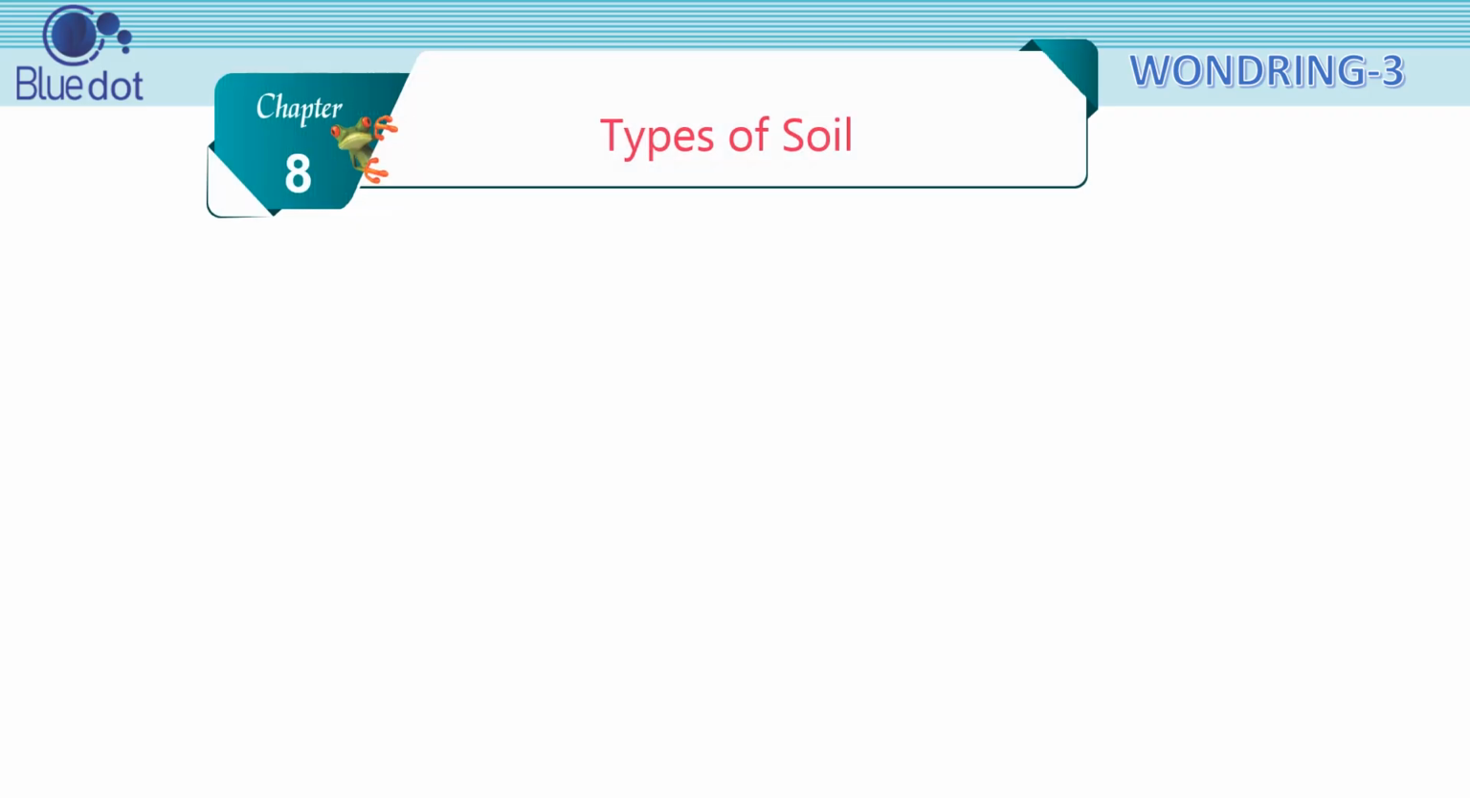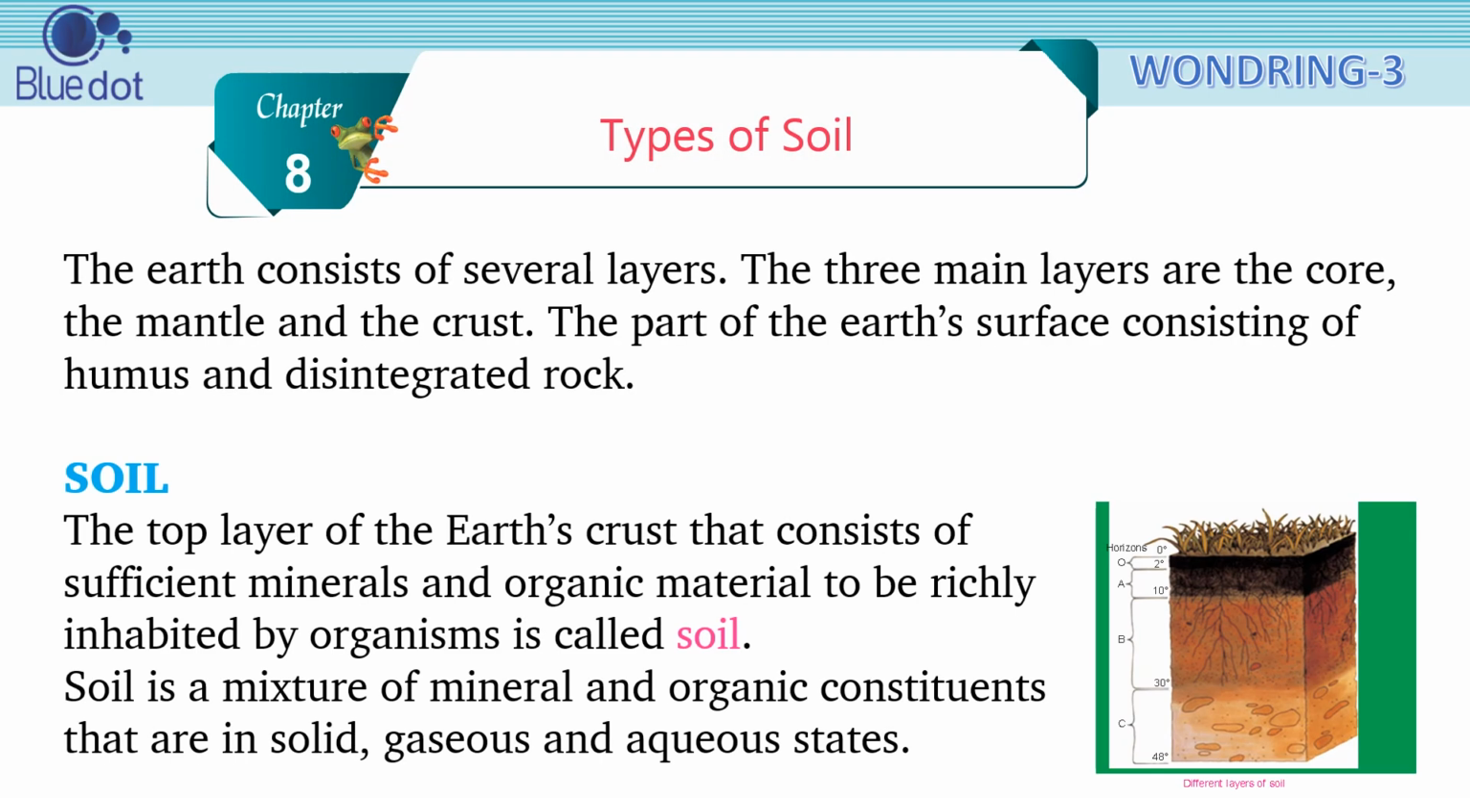Chapter 8. Types of Soil. The earth consists of several layers. The three main layers are the core, the mantle, and the crust. The part of the earth's surface consisting of humus and disintegrated rock.